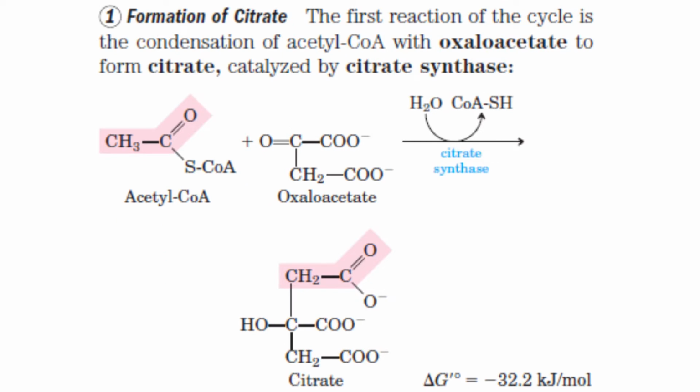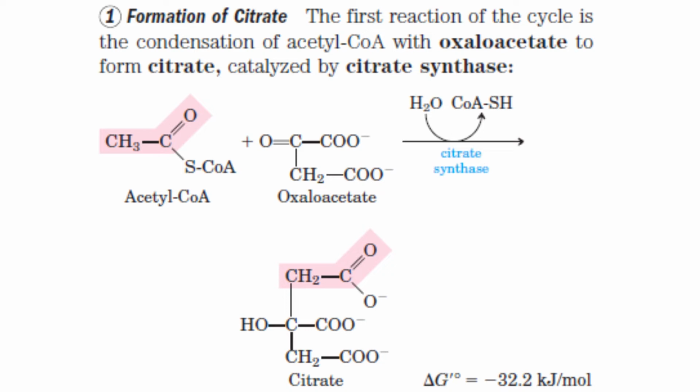This citric acid cycle actually begins with the condensation of acetyl coenzyme A with oxaloacetate to form citrate. You know that acetyl coenzyme A is formed inside the mitochondrial matrix, talking about the eukaryotes, from pyruvate. You know that pyruvate is the end product of glycolysis. This acetyl coenzyme A is combining with oxaloacetate forming citrate.